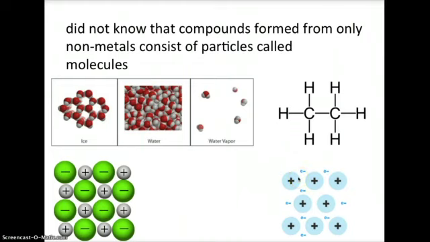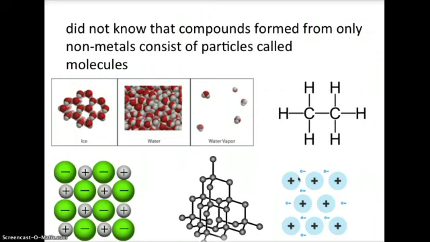So it's not this 3D structure. The exception when you come to C2 will be the giant covalent compounds. So we've still got covalent bonds in there, but we have a 3D structure. But from the point of view of C1, we've got molecules for our covalent compounds.